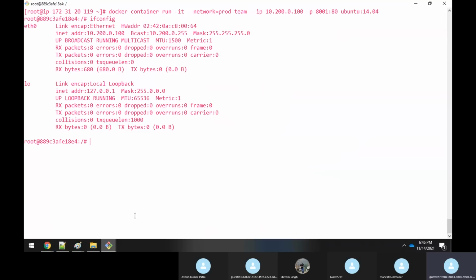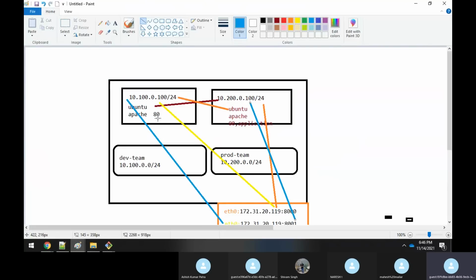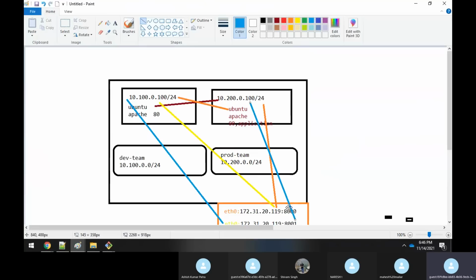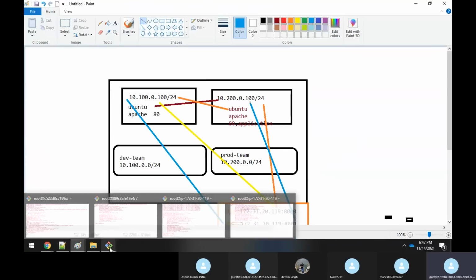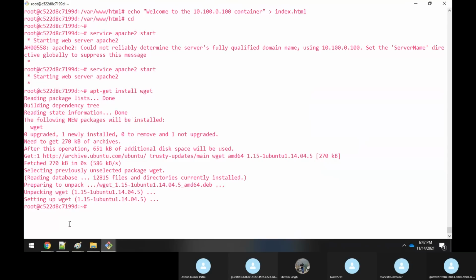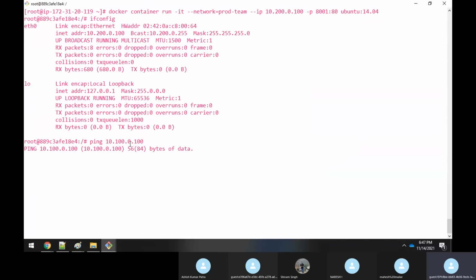Now in this machine 200, it wants to communicate with the application which is running in this machine. How to communicate? Because you need to hit this IP address with the port 8000, correct? 172.13.0.200. Suppose if you ping it from here, you'll not be able to ping. Are you able to ping? You're not able to ping, right? Because the IP address of this is 10.100.0.100, the same thing I'm using. I'm not able to ping it.